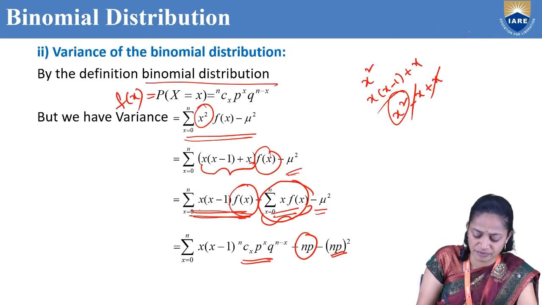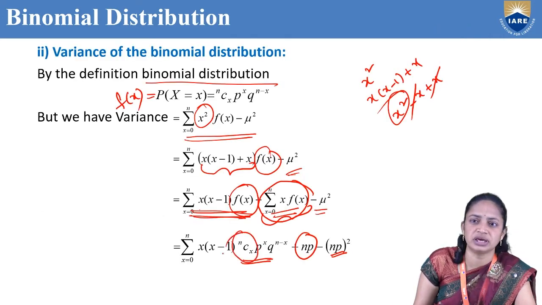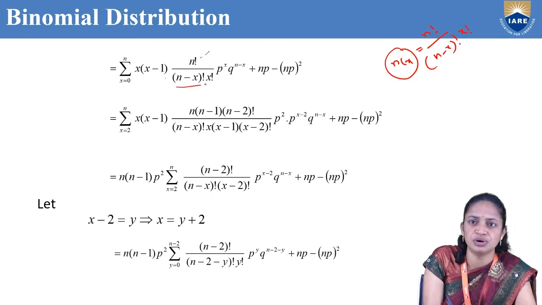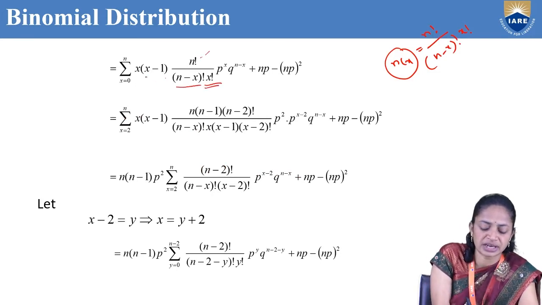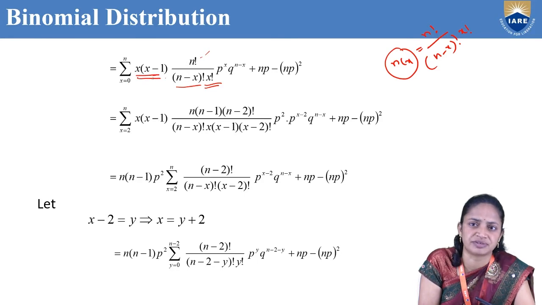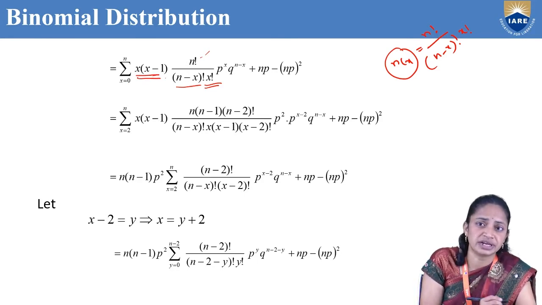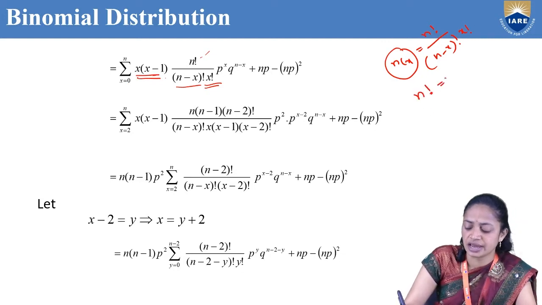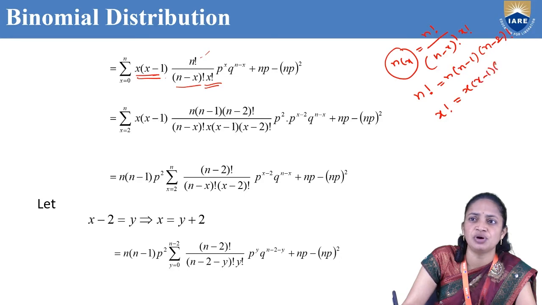Since we have x into x minus 1, n factorial can be written as n into n minus 1 into n minus 2 factorial, and x factorial as x into x minus 1 into x minus 2 factorial.